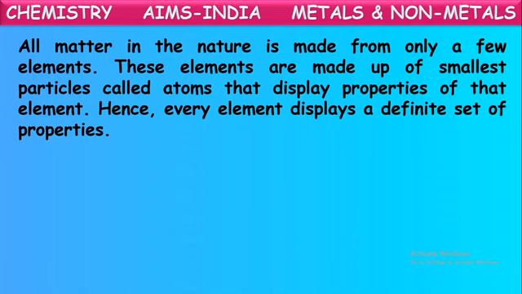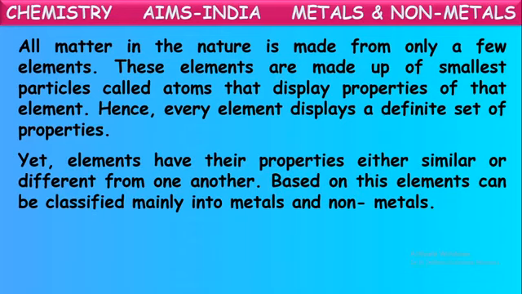These atoms are responsible for the properties of those elements. Hence, every element displays a definite set of properties that depends upon the type of atoms present in it. And elements have their properties either similar or different from one another. All 118 elements have different properties, or one or two properties will be similar from one element to another.